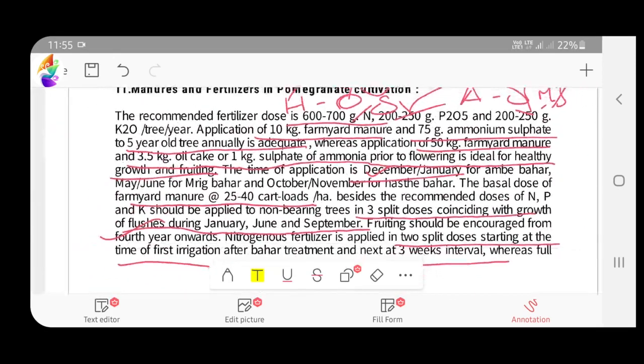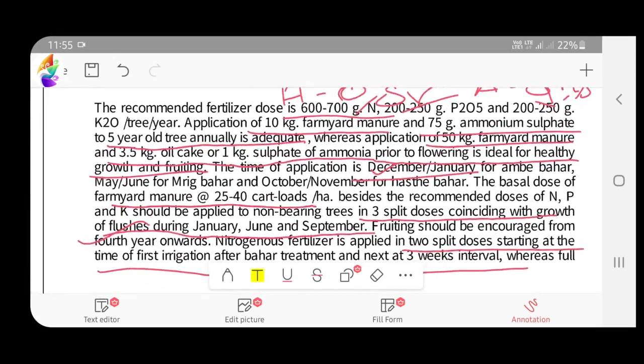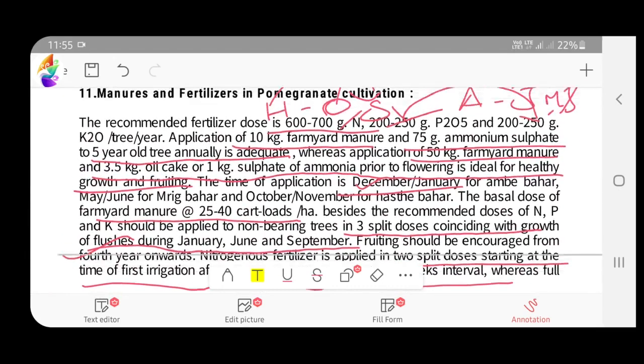I can teach it to you again. 600 to 700, 200 to 250 each of N, P and K, and then 10 kg of FYM, 75 gram of ammonium sulfate after 5 years. Okay, that means after it comes to bearing.